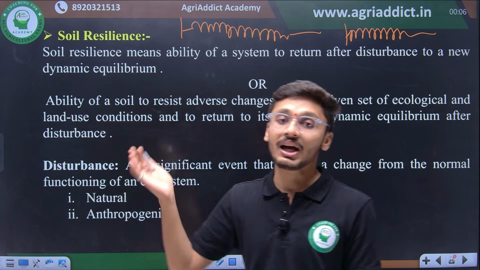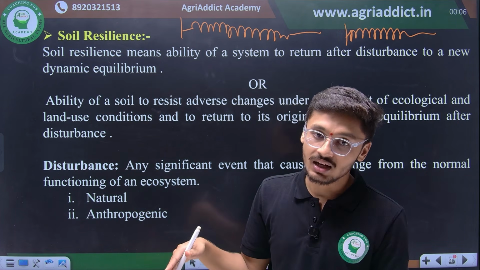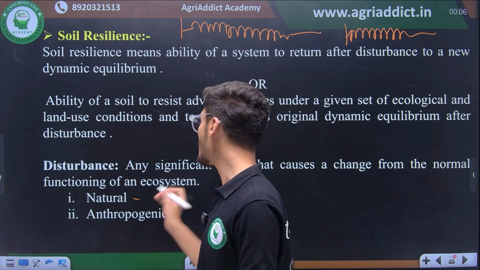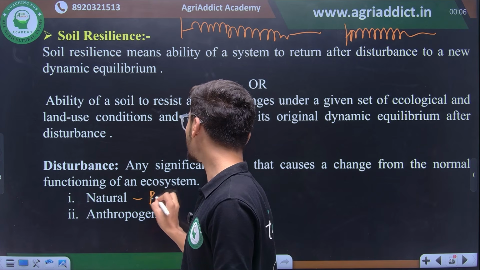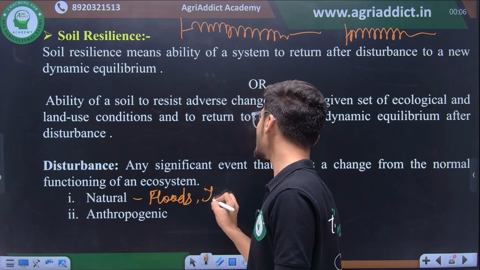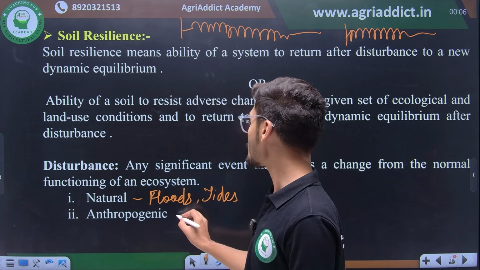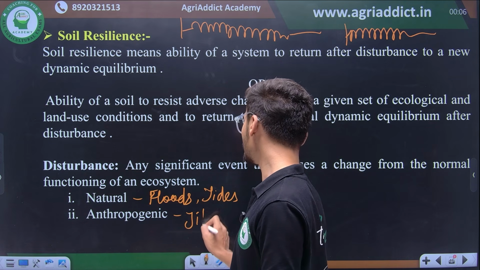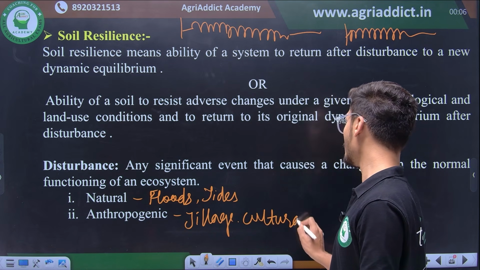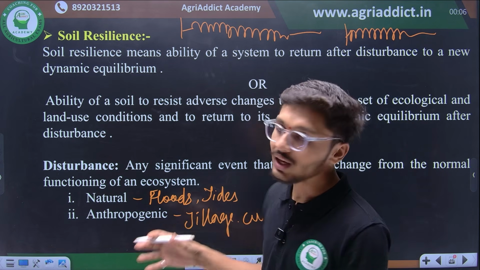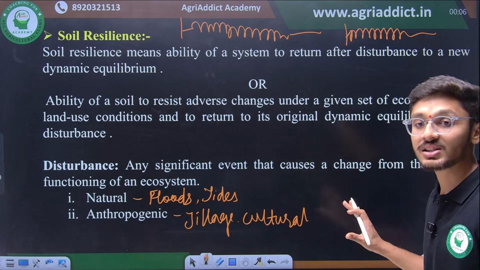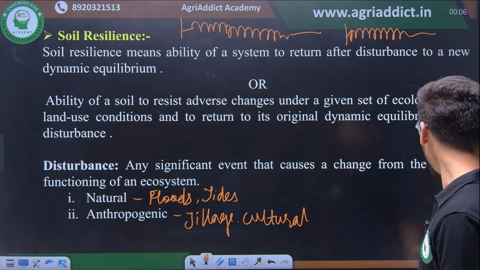So there are different types of disturbances. There can be natural disturbances, there can be anthropogenic disturbances. Natural disturbances may include floods, natural floods, tides, etc. whereas anthropogenic disturbances may include tillage or cultural practices. है ना? We disturb the natural normal condition of the soil and hence it is known as disturbance. Disturbance can be called as any significant event that causes a change from the normal functioning of an ecosystem.